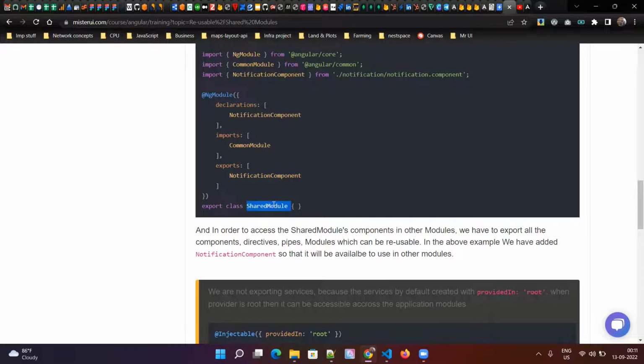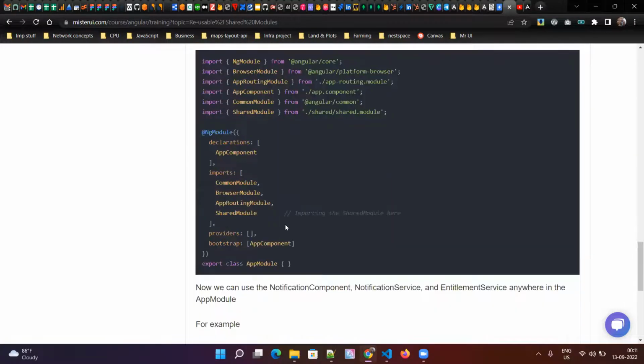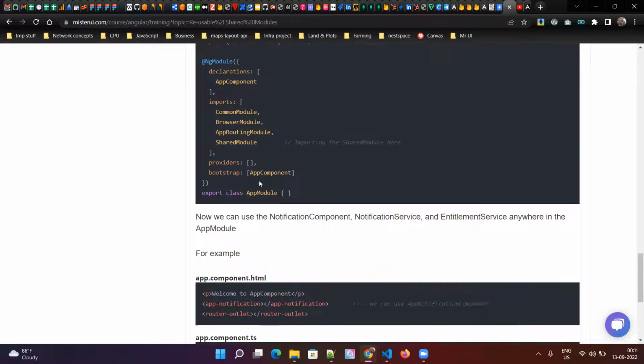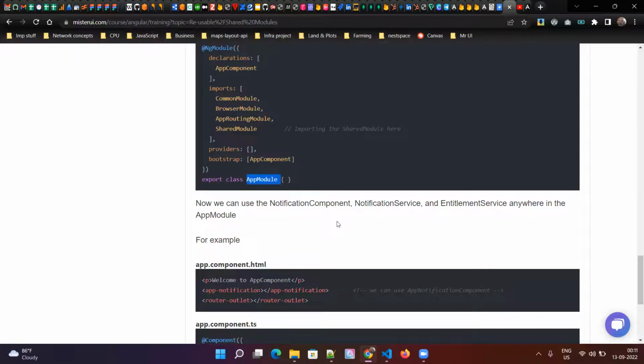Now I can use this shared module in my app module or any other module in the imports section. Because you are importing this shared module, the notification component will be available to use in my app module.